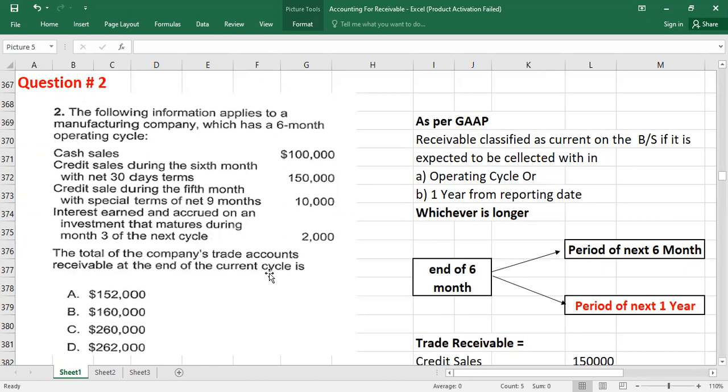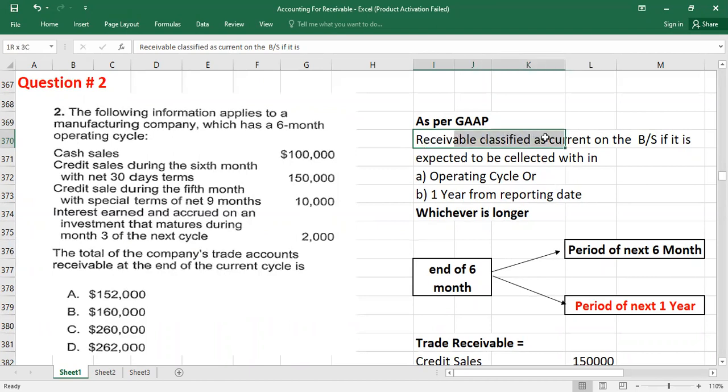So here we should remember now the rule for US GAAP. As per US GAAP, when can we say it is a current asset or a non-current asset? Here first we need to quickly revise the definition, and then we will come back to the question. They're telling you receivable, because here we are talking about receivables, because you have to calculate trade account receivable at the end of the accounting cycle. So let's have a look as per GAAP. What is the definition for receivable?